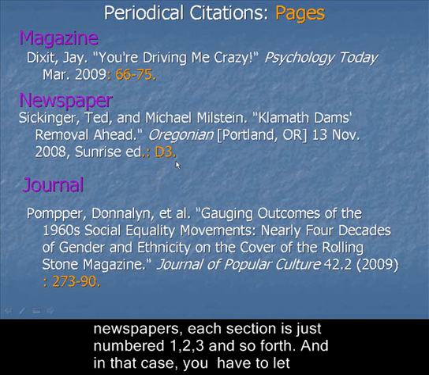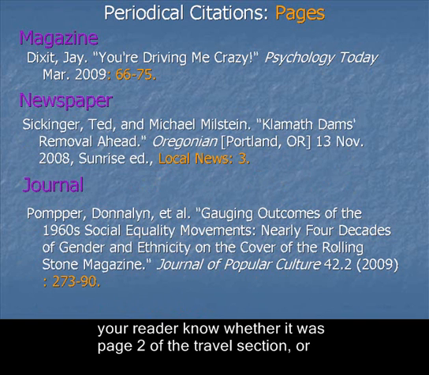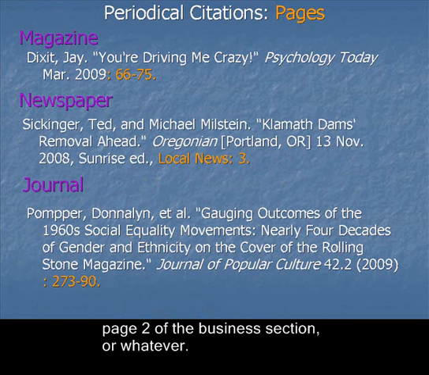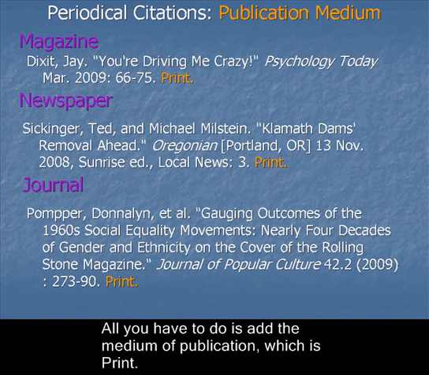But in some newspapers, each section is just numbered 1, 2, 3, and so forth, and in that case, you have to let your reader know whether it was page 2 of the travel section, or page 2 of the business section, or whatever. Now, if you used an actual hard copy print edition in your hand, you're almost finished. All you have to do is add the medium of publication, which is print.